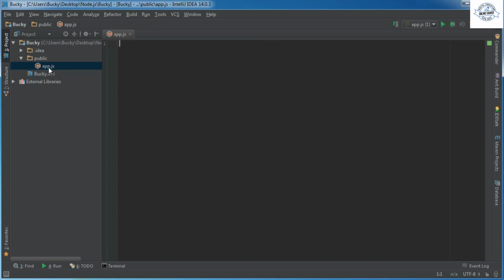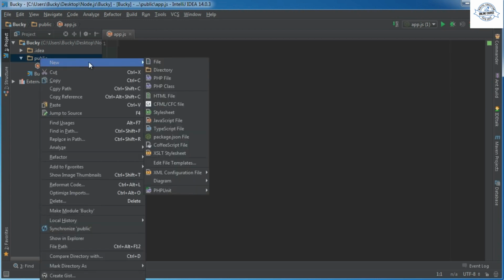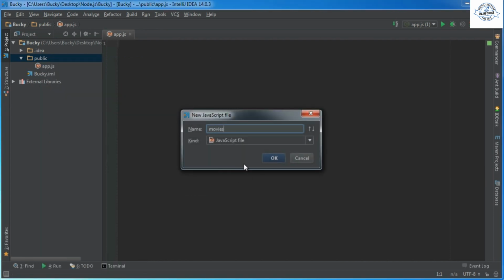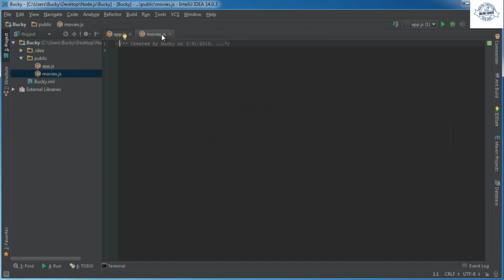So let's go ahead and make a quick example. Whatever directory app.js is in, right click the directory and hit new JavaScript file. And you can name it anything you want. I'm going to name mine movies.js. So again, this movies.js file would be a separate module.